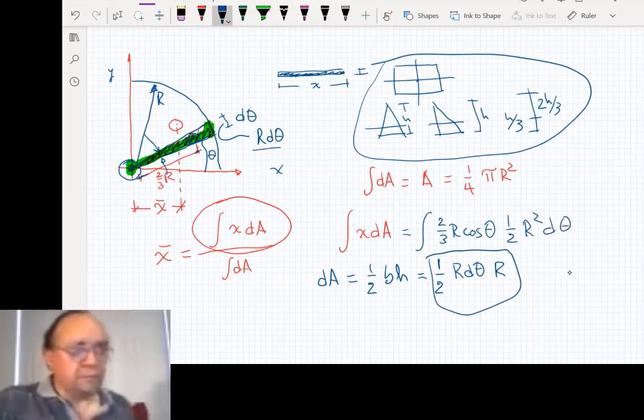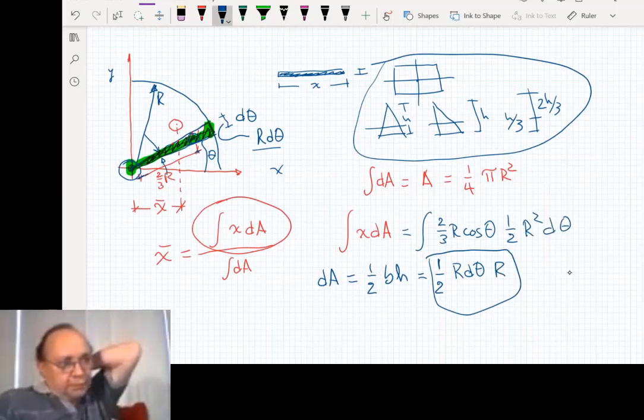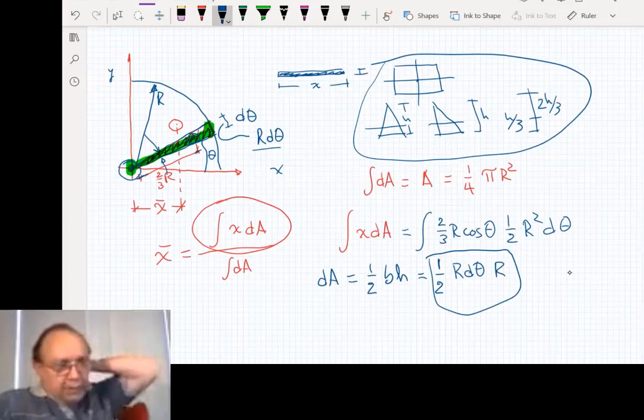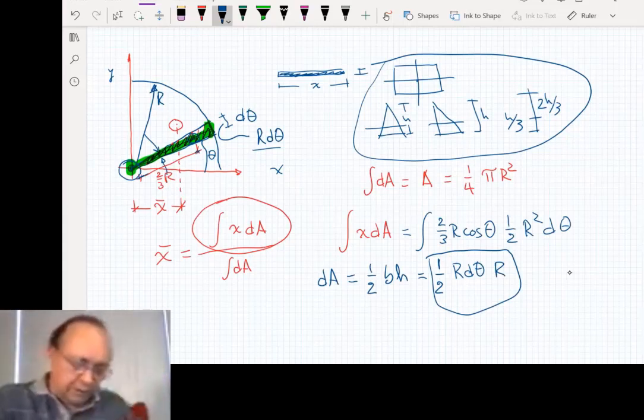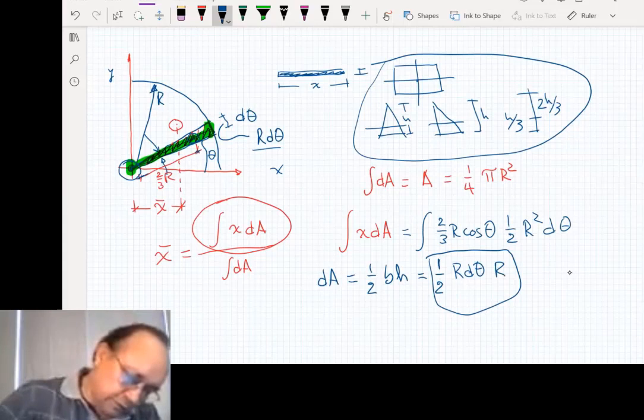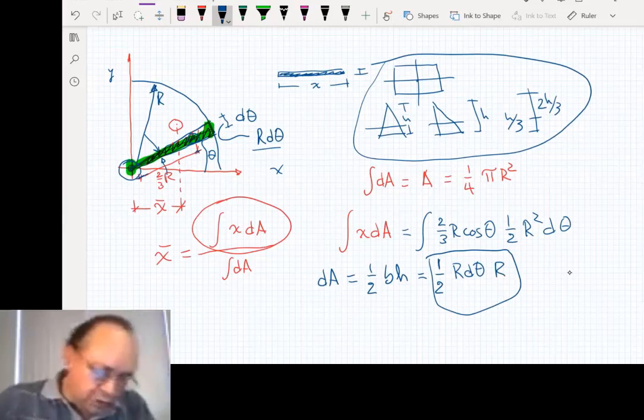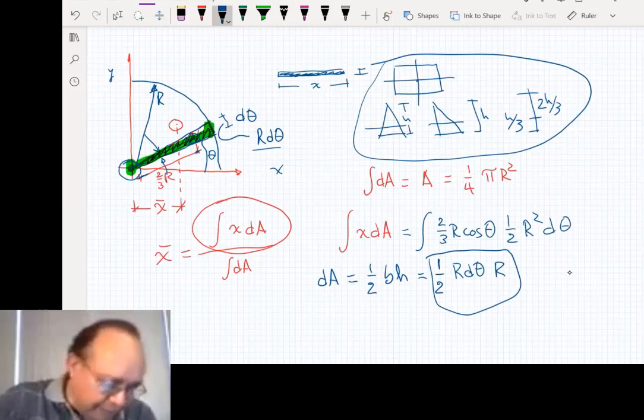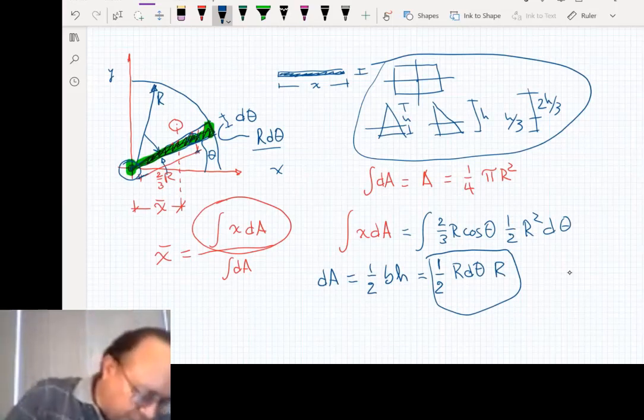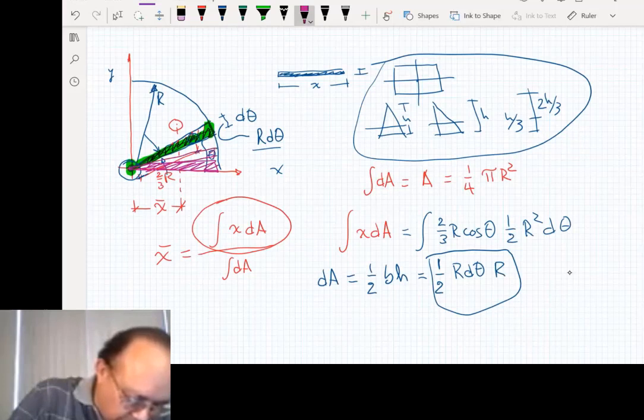Okay. All right. 2/3 r cosine theta, 1/2. Everybody following? So if we take the summation or the integral of that x dA from the first triangle that you find here at the beginning, this will be the first triangle here. And then you add all the triangles that you find, another one here, another one here, another one here.